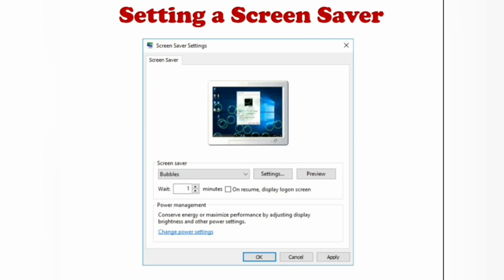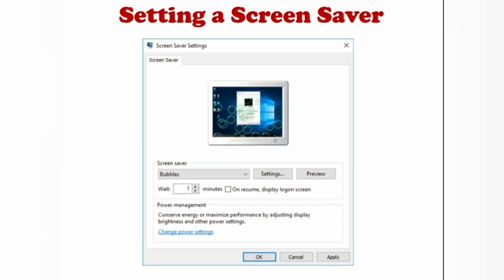Now we are going to set the screensaver. That is, you have to choose the screensaver option. In that, you have to select any option. After that, you have to set the time at which you want the screensaver to start in the wait box. After setting the time and selecting the screensaver, you have to click the apply button and then click the OK button.